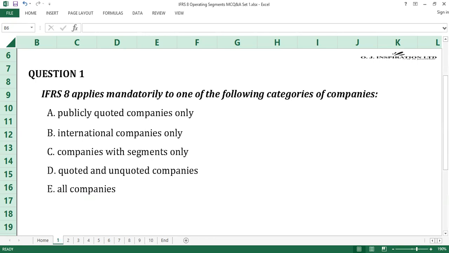IFRS does not mandatorily apply to all companies. International companies and companies with segments may not be quoted. Therefore, IFRS does not apply to them. A is the answer to question number 1.